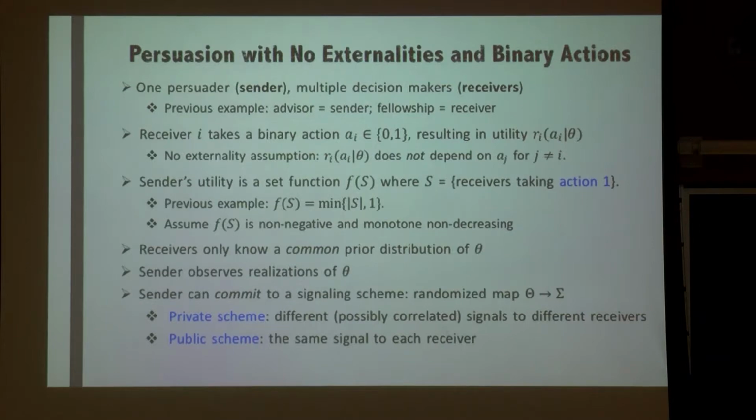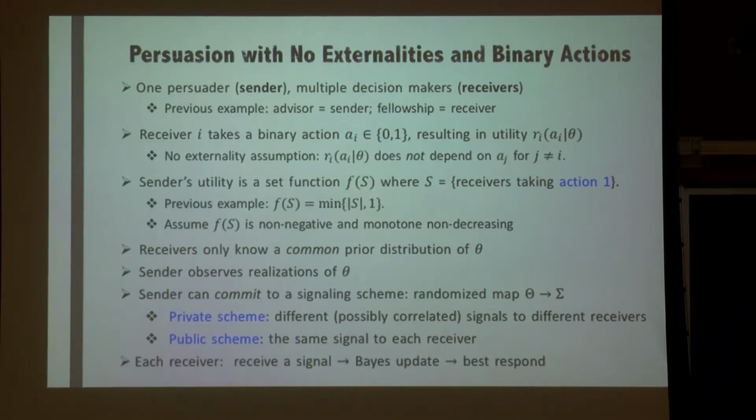And this can be randomized because, when a student is average, the advisor sometimes writes a strong letter, sometimes writes an average letter. Here we will look at two natural signaling schemes. One is a private scheme where you can send different signals to different receivers. Another is a public scheme where you are constrained to send a public signal to everyone.